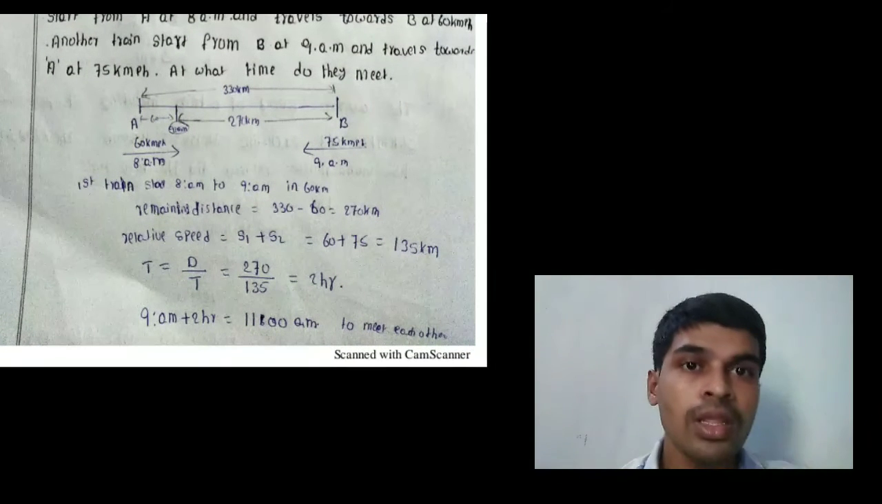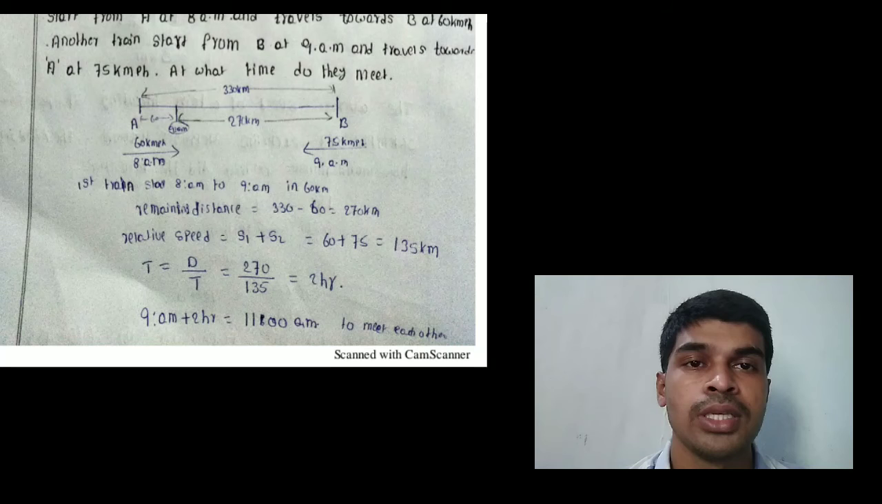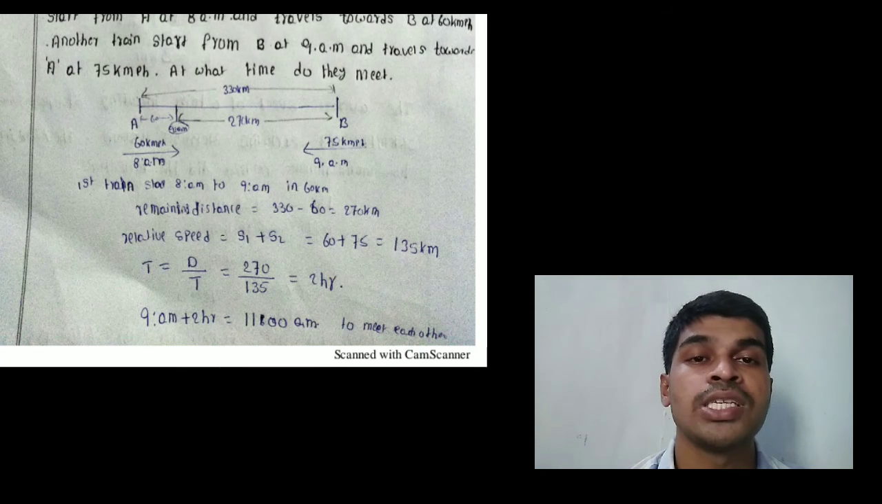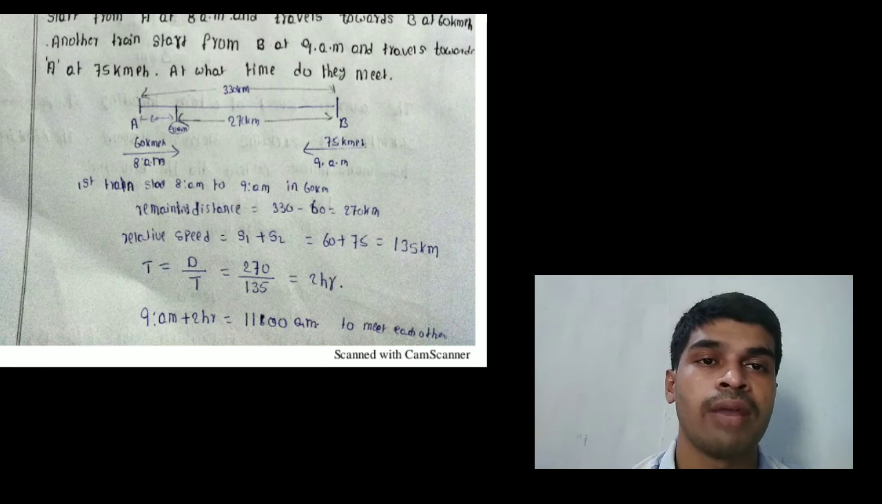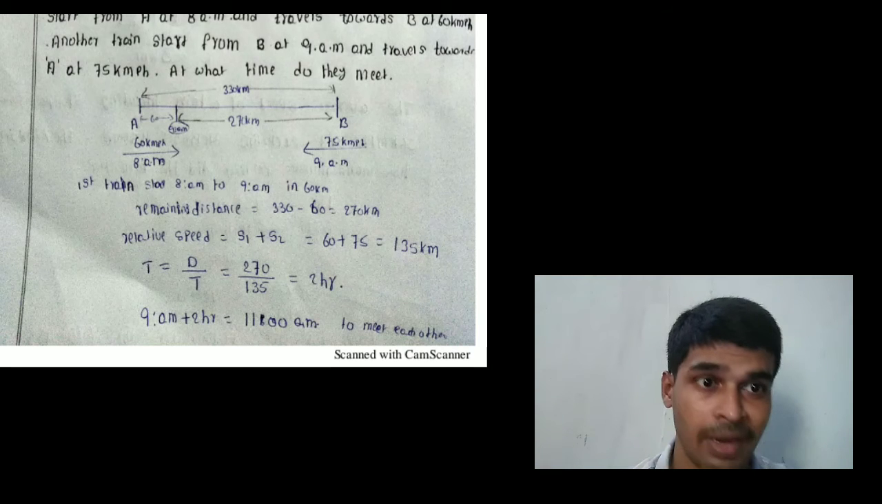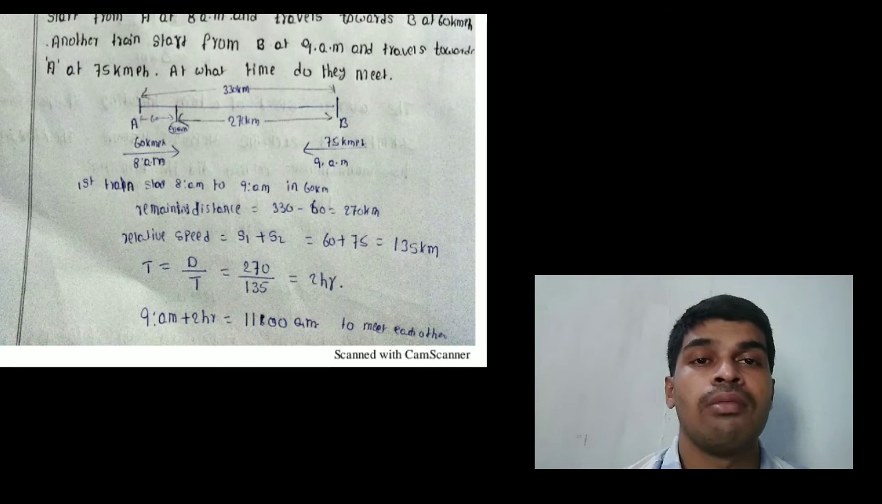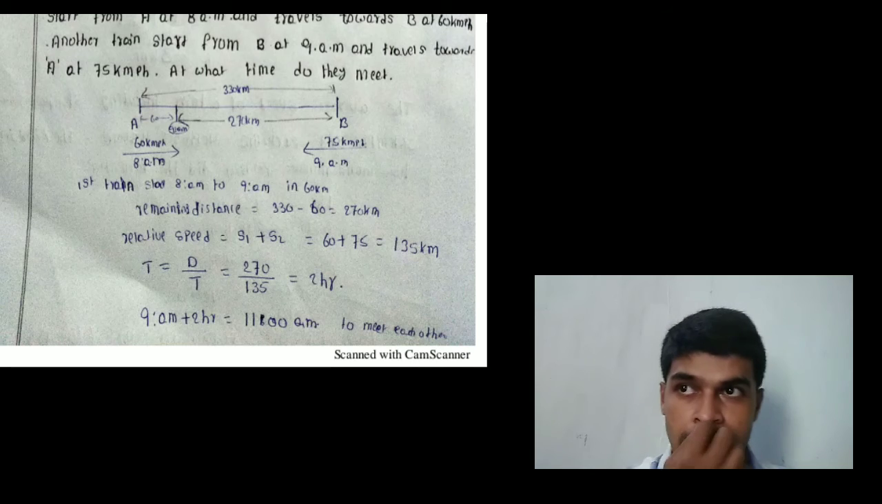Listen, the distance from A to B is 330 kilometers. Train A starts at 8 a.m. at a speed of 60 km per hour. Train B starts at 9 a.m. at a speed of 75 km per hour. Listen, they are starting in opposite directions.